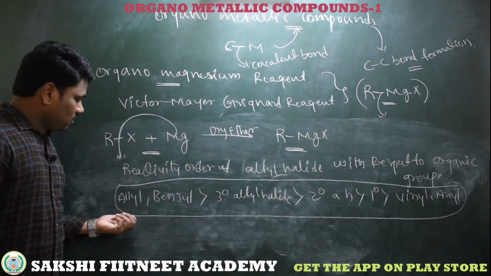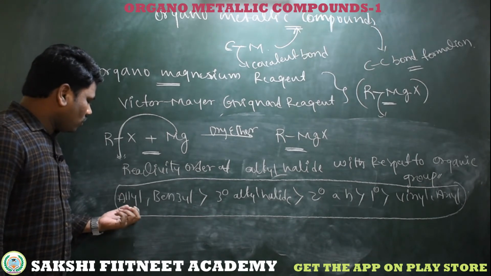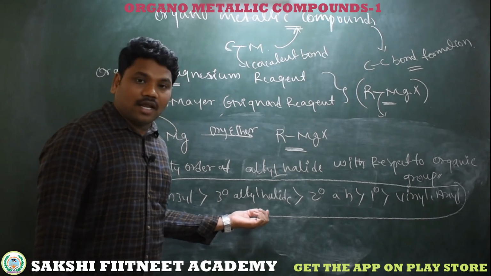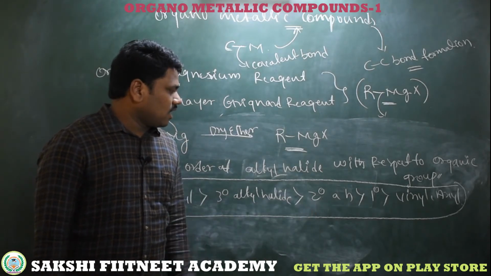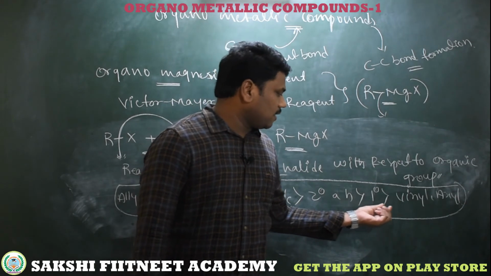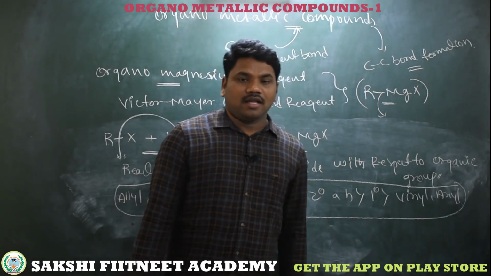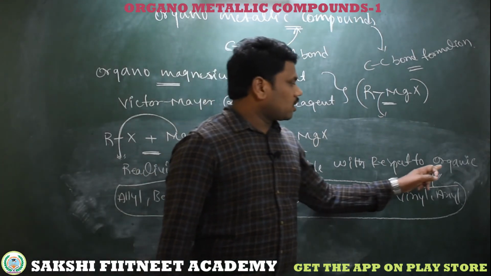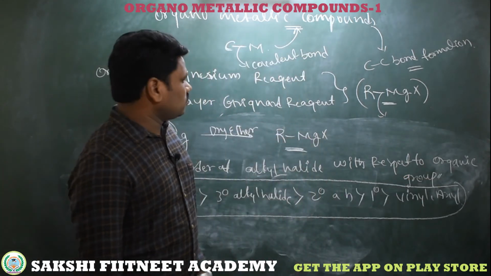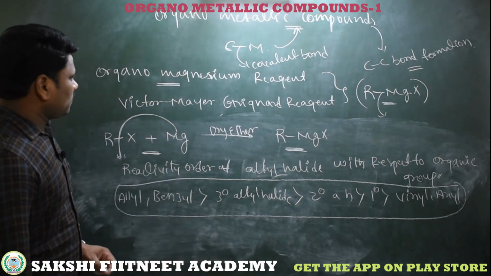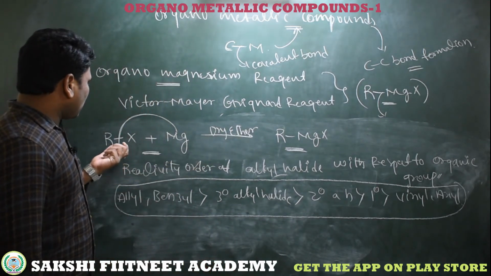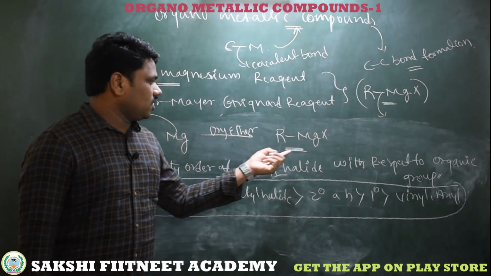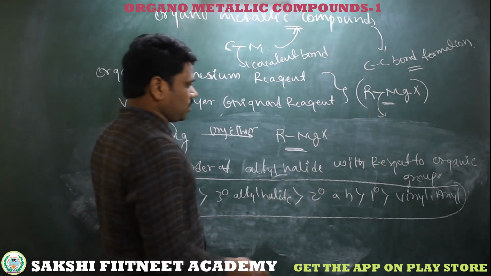So here, allyl halide is more reactive, equal to benzyl halide. These are more reactive than tertiary alkyl halide, then secondary alkyl halide, primary alkyl halide, then vinyl and aryl. So this is the reactivity order of alkyl halides with respect to organic group. This is the common preparation method of a Grignard reagent: when we take alkyl halide with magnesium in a dry ether solvent, we get a Grignard reagent.